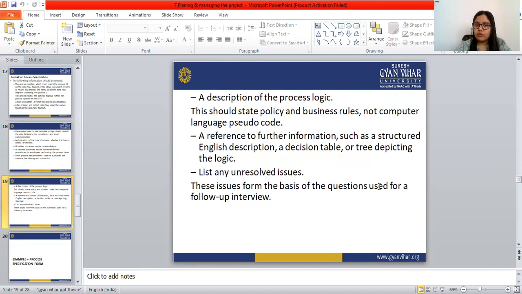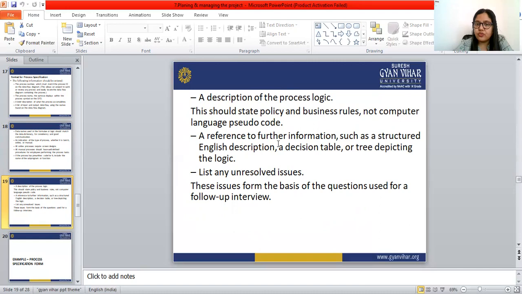Next is a description of the process logic. The description of the process logic should state policy and the business rules, not computer language pseudocode.